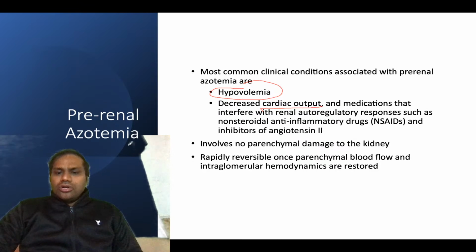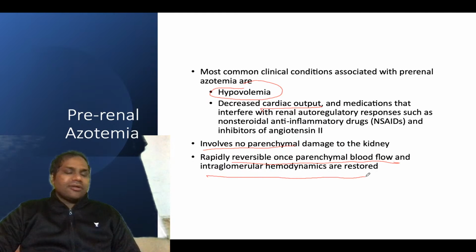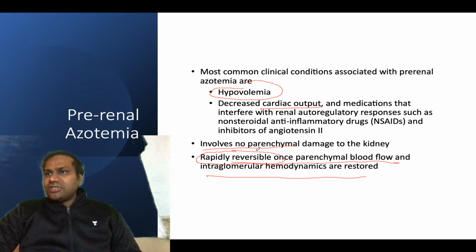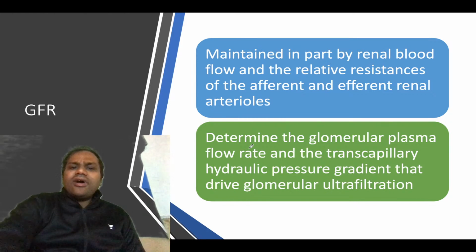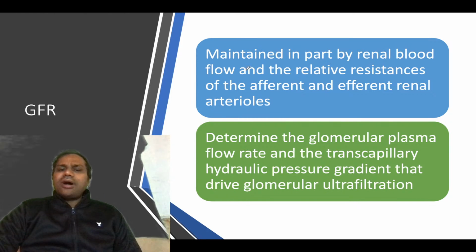Remember, prerenal azotemia involves no parenchymal damage to the kidney and is rapidly reversible once parenchymal blood flow and intraglomerular hemodynamics are restored. So it is a reversible process. GFR is maintained in part by renal blood flow and the relative resistance of the afferent and efferent renal arterioles. This determines the glomerular flow rate and the transcapillary hydraulic pressure gradient that drives glomerular ultrafiltration.